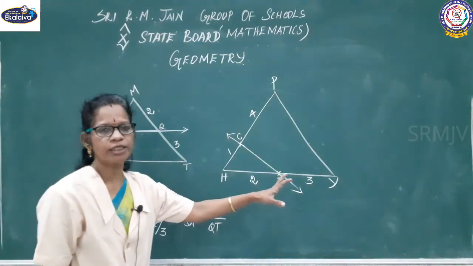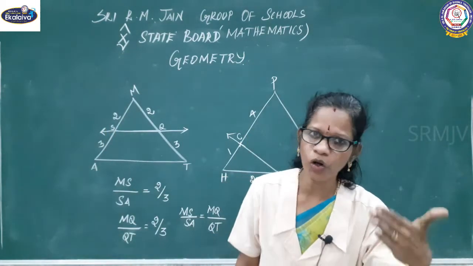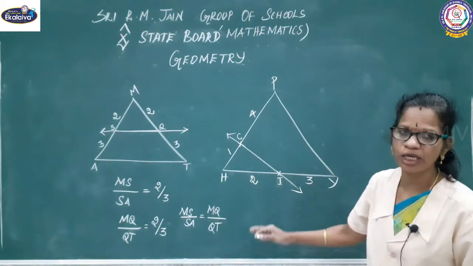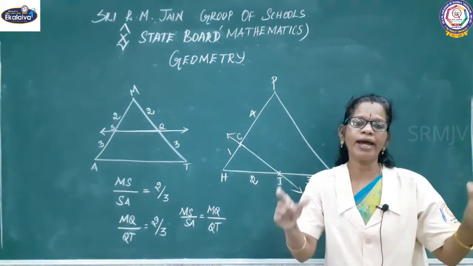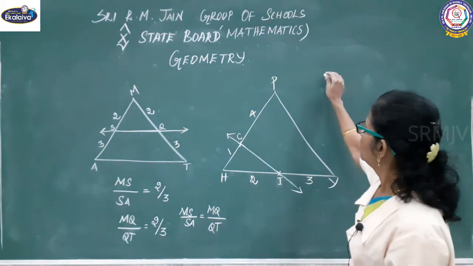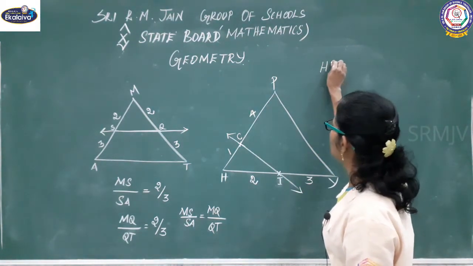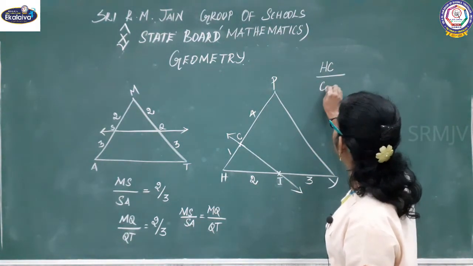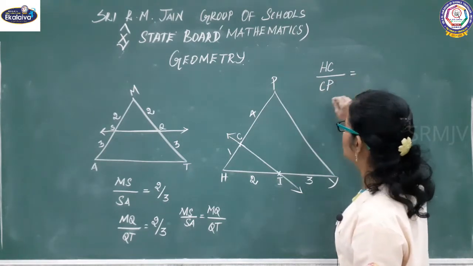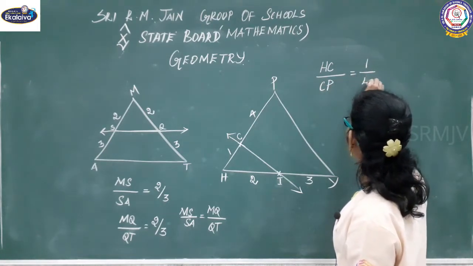Now you come to the next. You people also drew the triangle, no? You have to take a measurement. You don't follow the same, you have to use the ruler and measure it, right? Now, HC divided by CP equals 1 by 4.